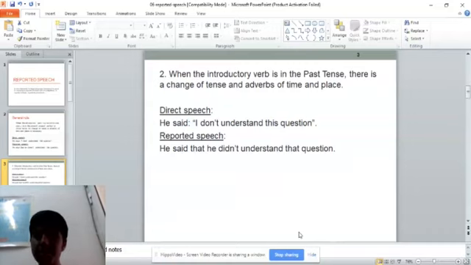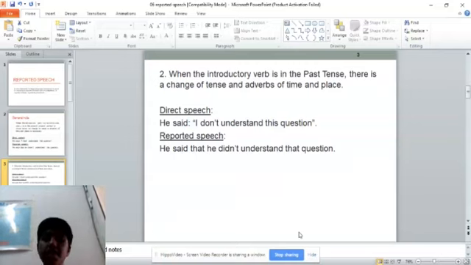Now you can see the same change of the subject takes place here. He is referred to as I, so I is referred to as he. So we add the subject he instead of I. So the next is the